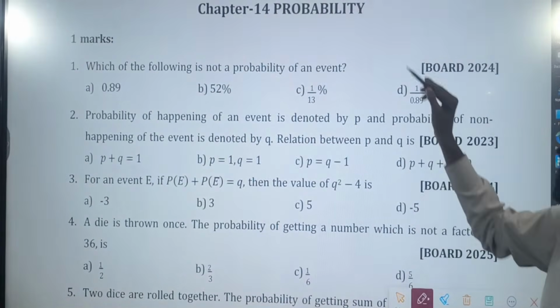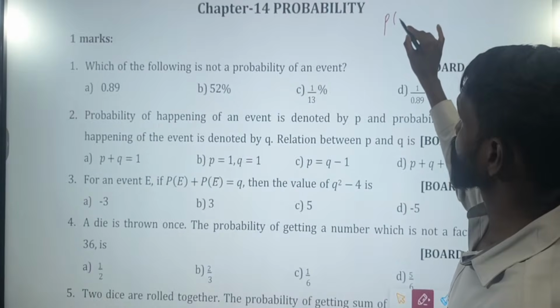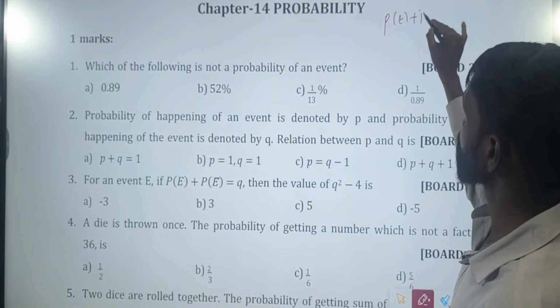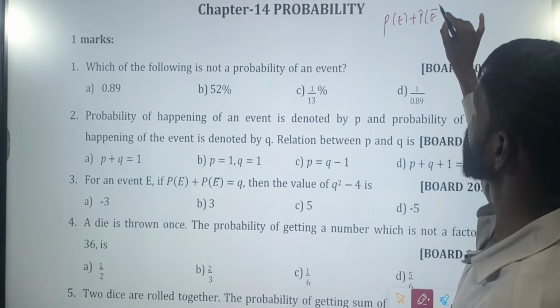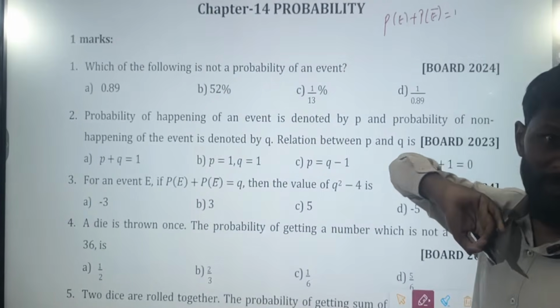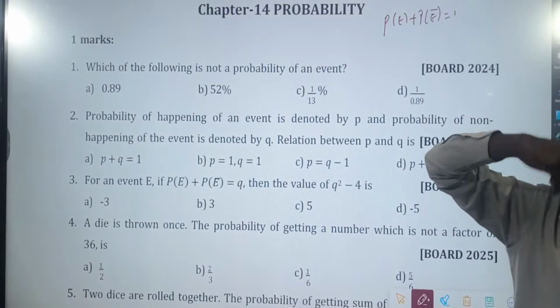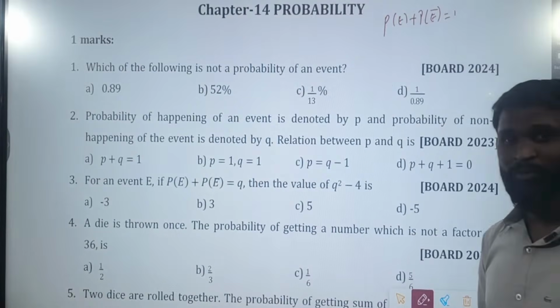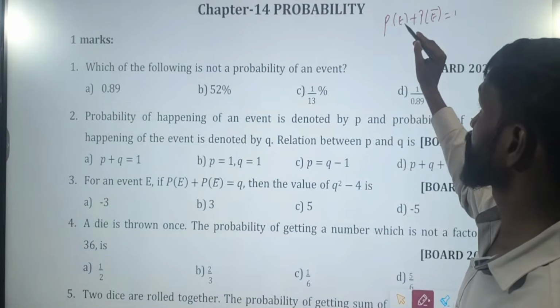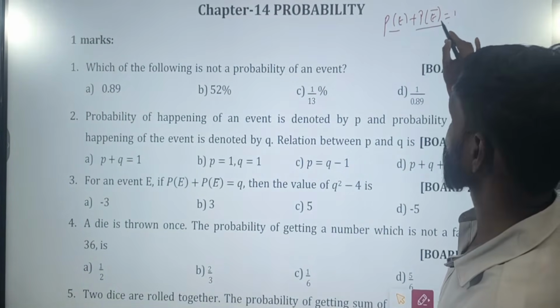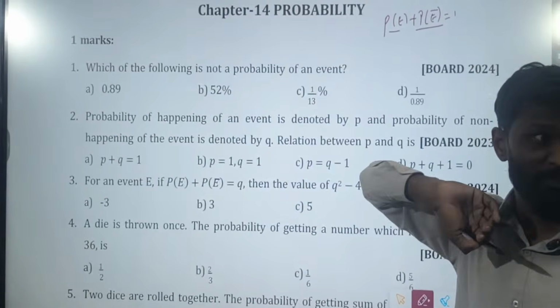Second thing, the chances of winning plus chances of losing should be equal to 1. You can take a note and make a note of it, a last moment revision that will help you a lot. So probability of winning plus probability of losing is 1.